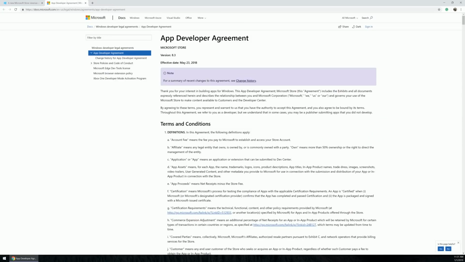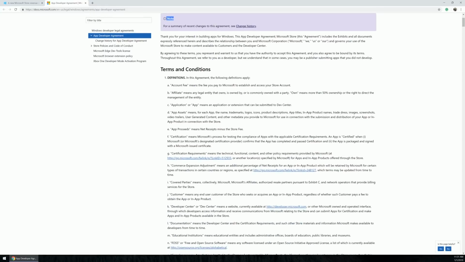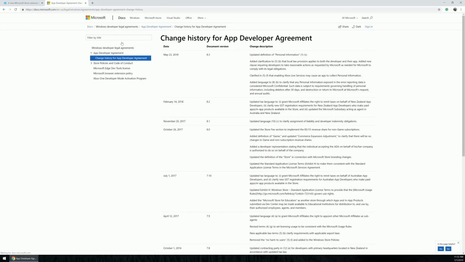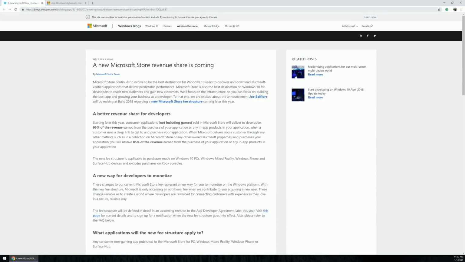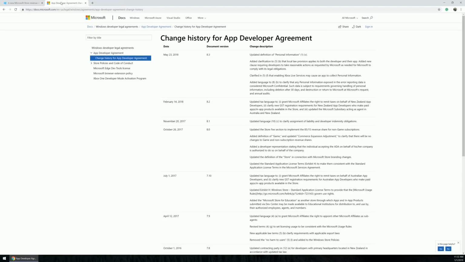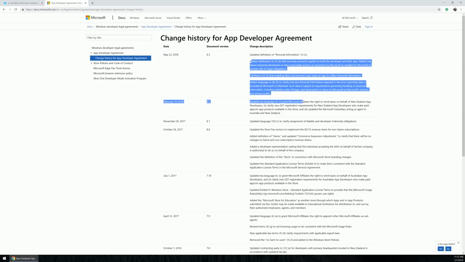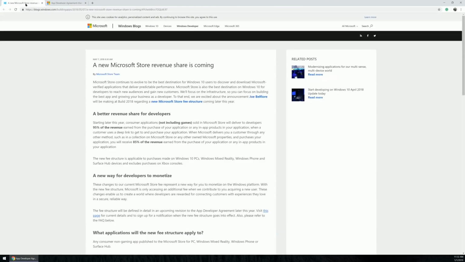And if we look at the App Agreement, which has an effective date of May 23rd, it's not in here. We can actually just go to the change history to make this real easy, because this post was done on May 7th, so the agreement would have to have been updated after May 7th. If we look here, they did push out an update on May 23rd, so maybe that's where they add the better incentivized sales structure. But they didn't. You can read exactly what they added here, and it does not align to Microsoft's blog post,